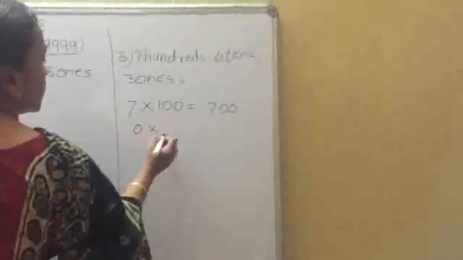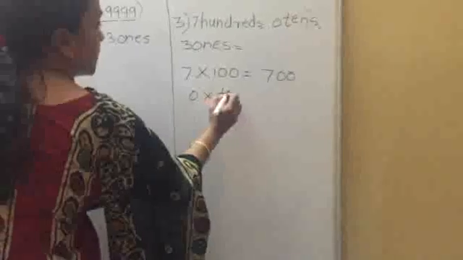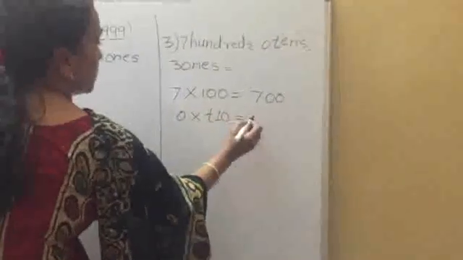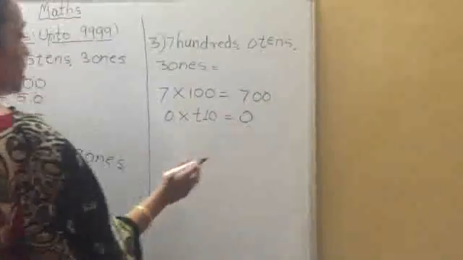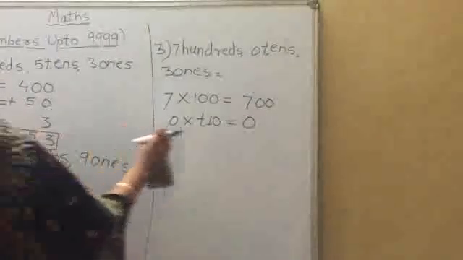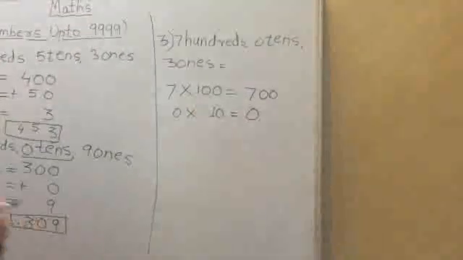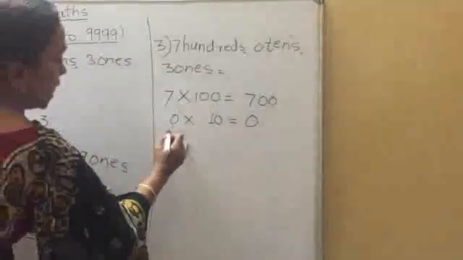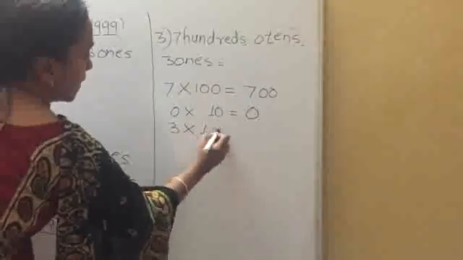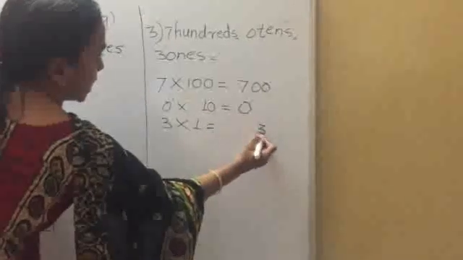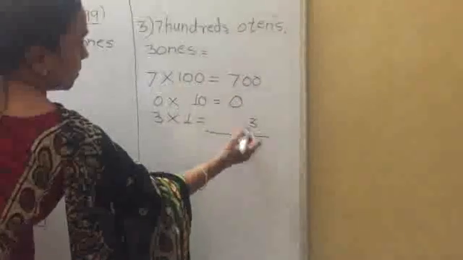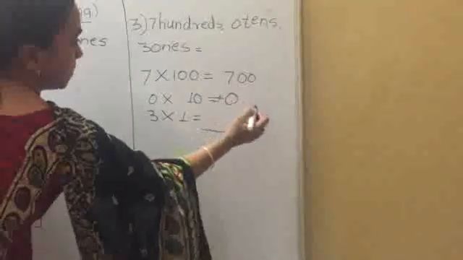Then again 0 multiplied by 10 equals 0, for any number multiplied by 0 the answer will be 0. And 3 ones, 3 multiplied by 1, 3 ones are 3.